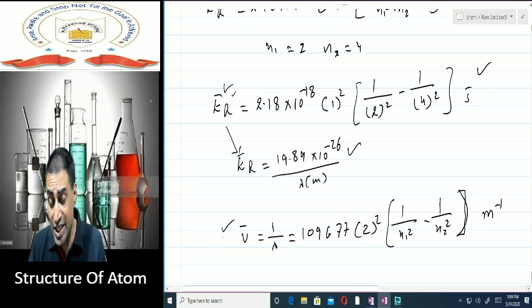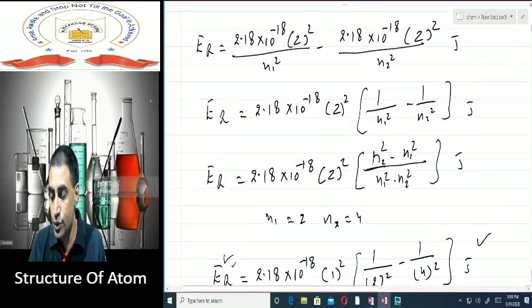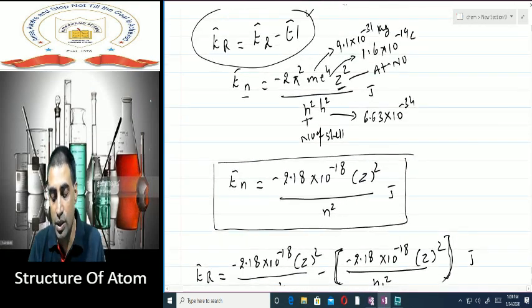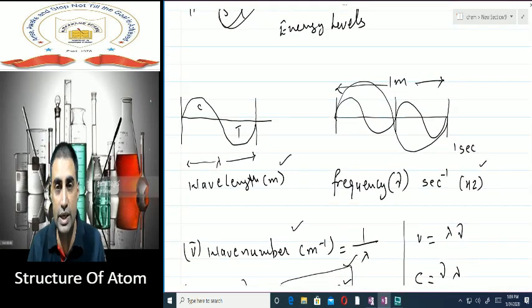So you have to keep these formulas in your mind before moving on to the hydrogen spectrum. My main concern is to teach you the hydrogen spectrum. But since in the hydrogen spectrum we have different series and we have N1 and N2, and we need to calculate wavelength, energy and frequency, that's why I'm teaching you these formulas. So kindly remember these formulas and how we calculate the energy of the radiation.